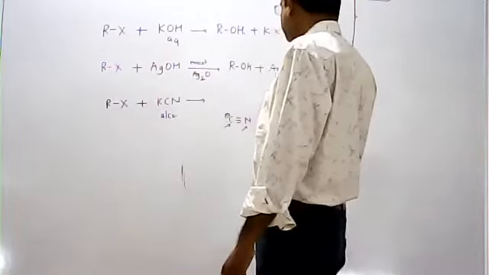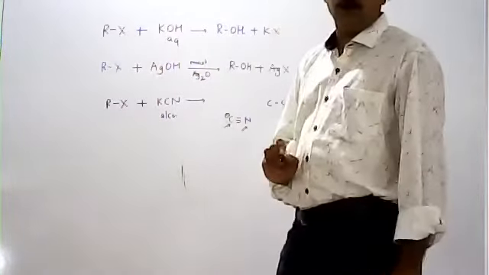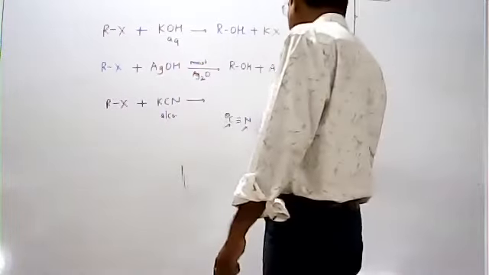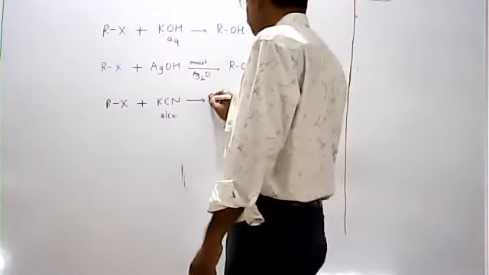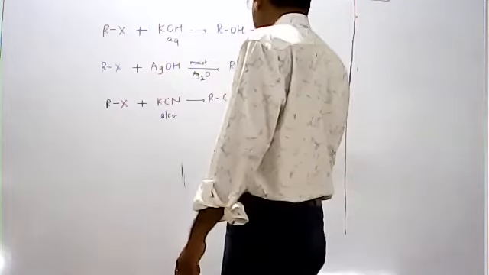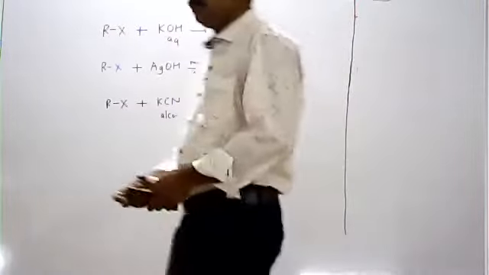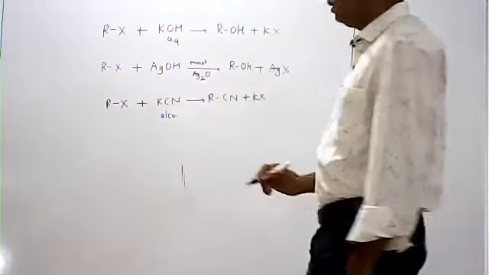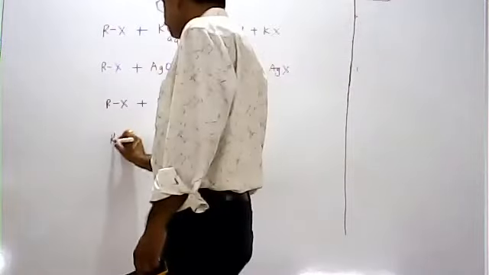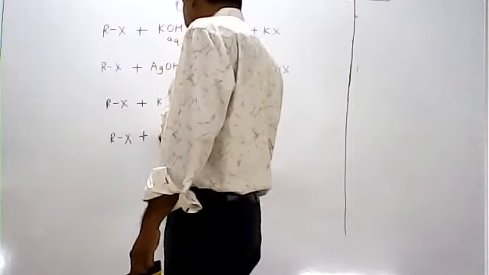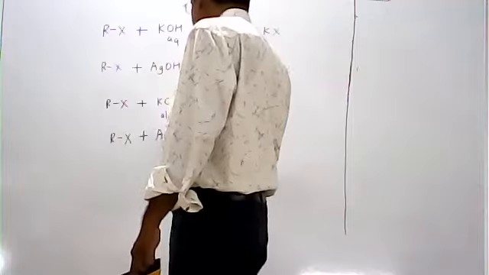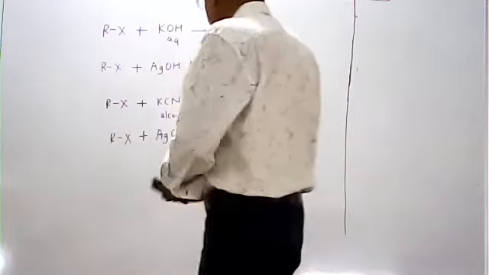But the carbon-carbon bond is stronger compared to the carbon-nitrogen bond, and that's why it gives the corresponding alkyl cyanide plus KX. So a cyanide compound, alkyl cyanide, is obtained. Then we have discussed alkyl halide reacting with silver cyanide, AgCN.